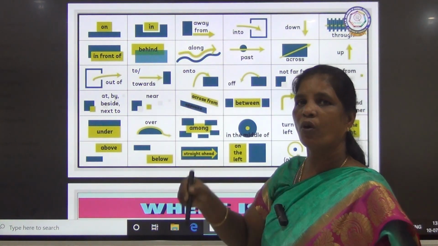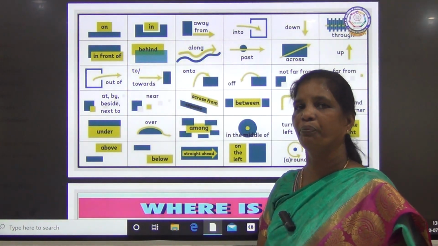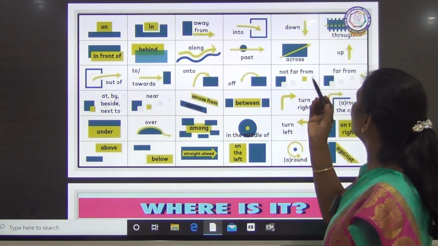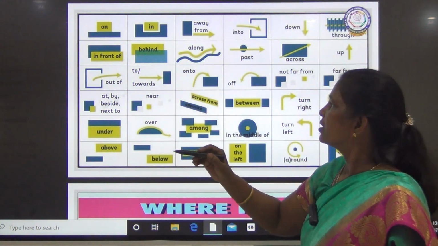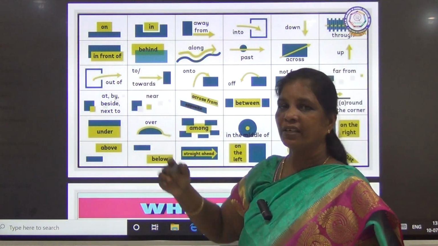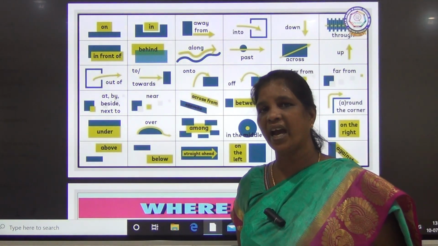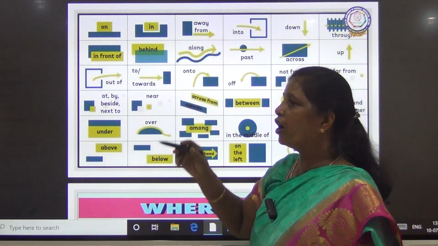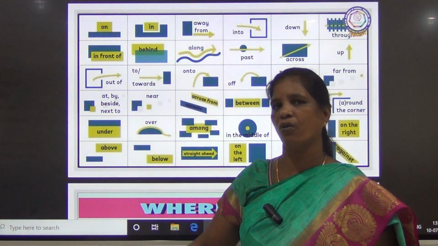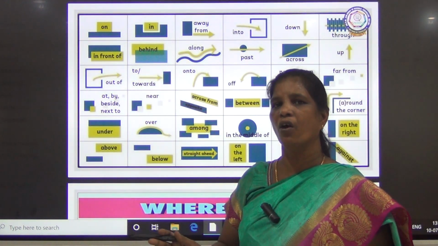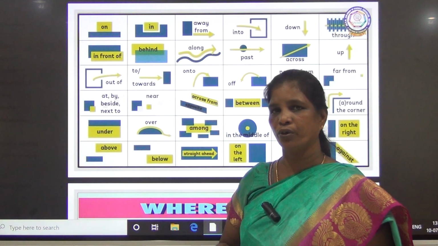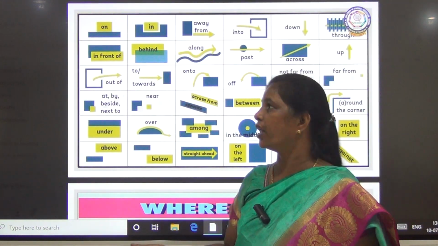Down means something is down, you pick it. And through, you will be passing through some tunnel. And along, if you are going along the river, you will be using along.